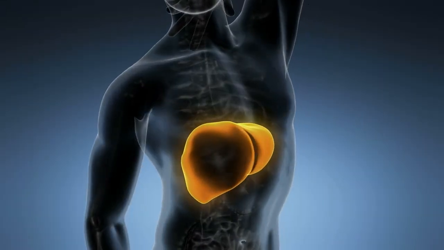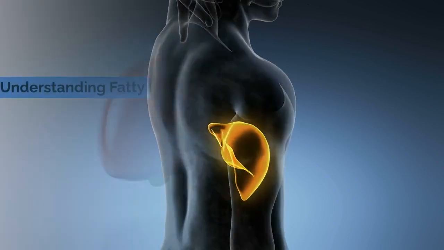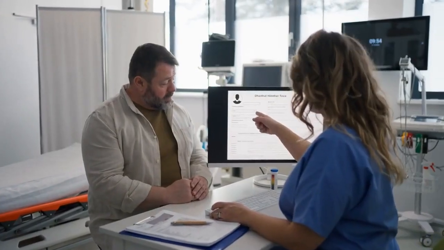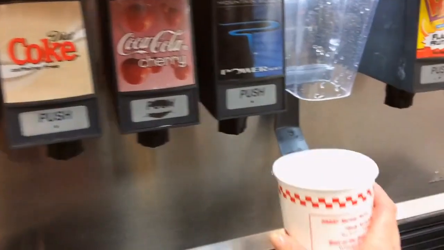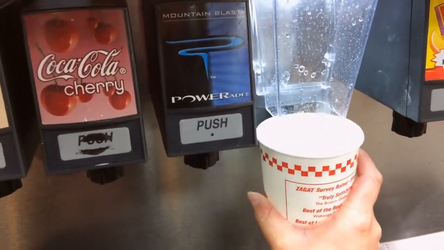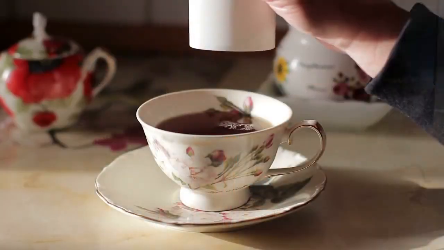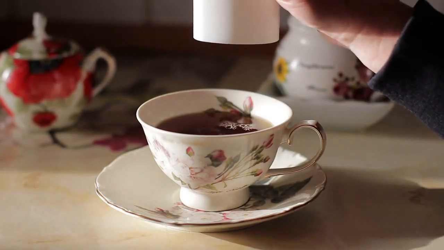Now, let's jump right into how you can take control of your liver health with these effective strategies. Understanding fatty liver disease. To effectively tackle fatty liver disease, it's essential to understand its underlying causes. Fatty liver disease is primarily caused by excessive consumption of sugars, especially fructose and sucrose. Sucrose, commonly known as table sugar, breaks down into fructose and glucose in the body.